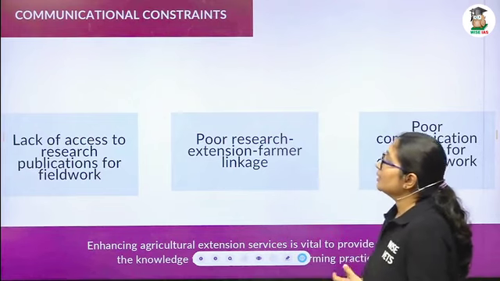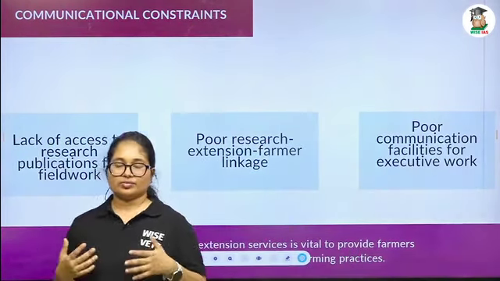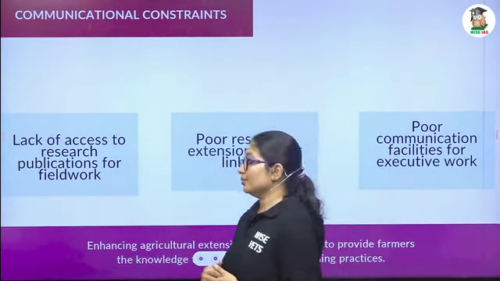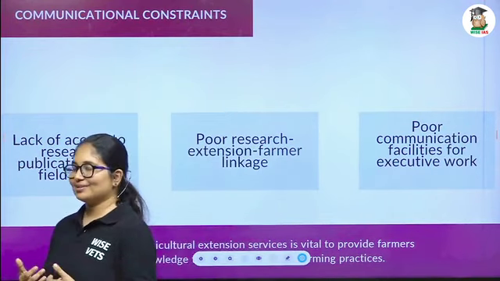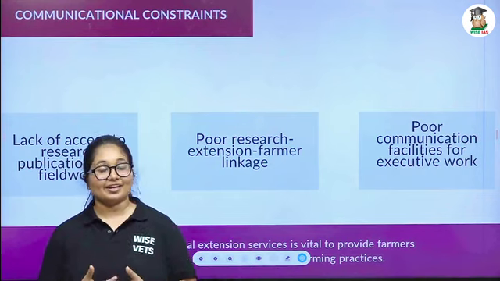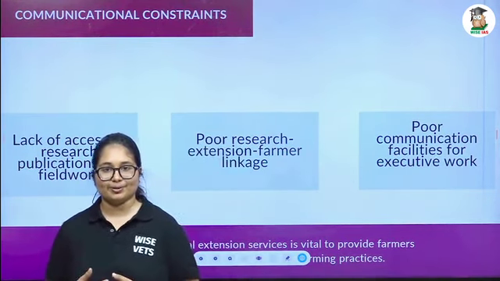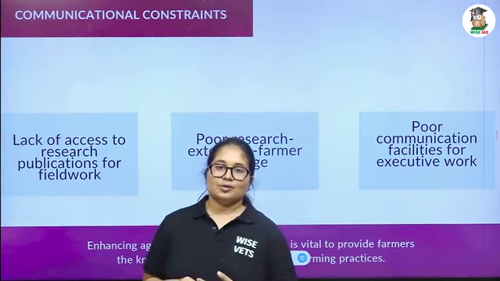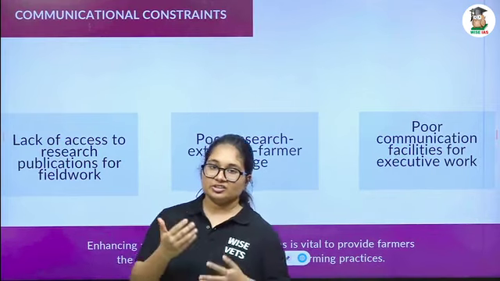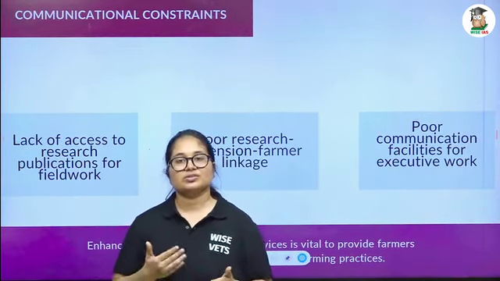So what are the communicational constraints? Here the researcher should publish research articles, but the farmer cannot easily read scientific articles or papers. It is very difficult for them. So we have to make sure that the extension agent translates the end result of the research for the farmers.